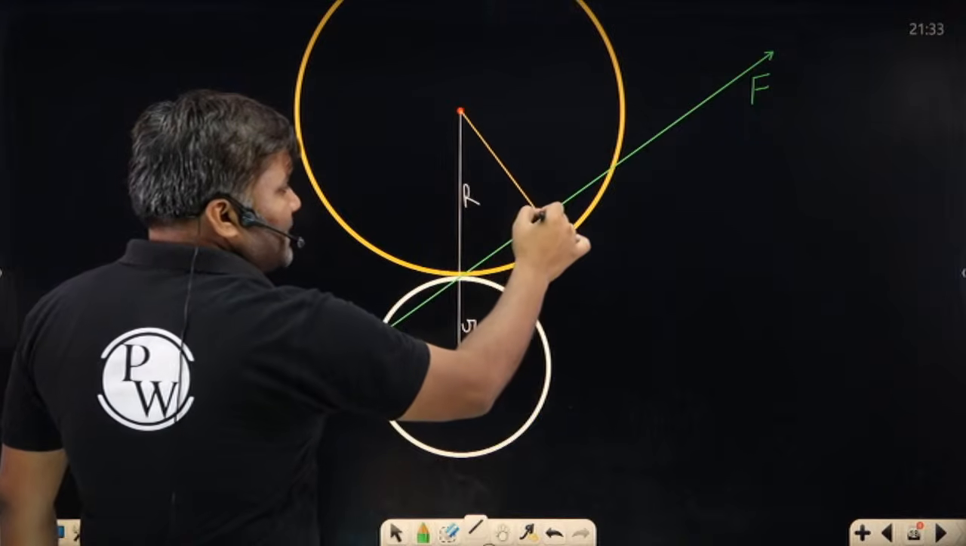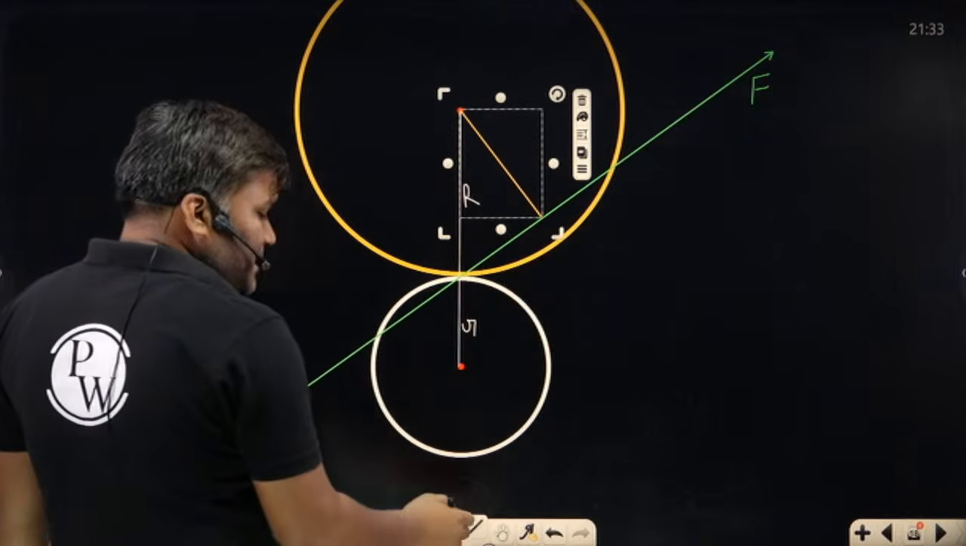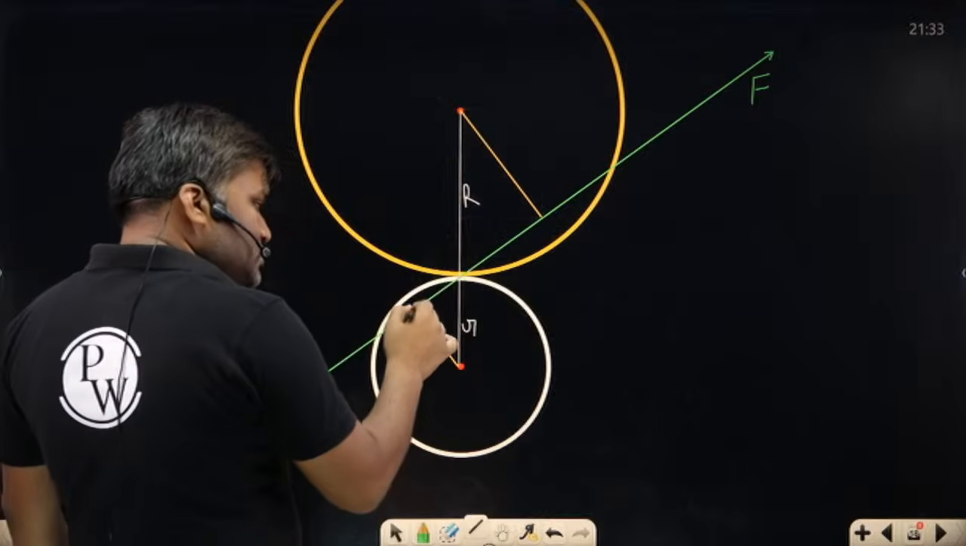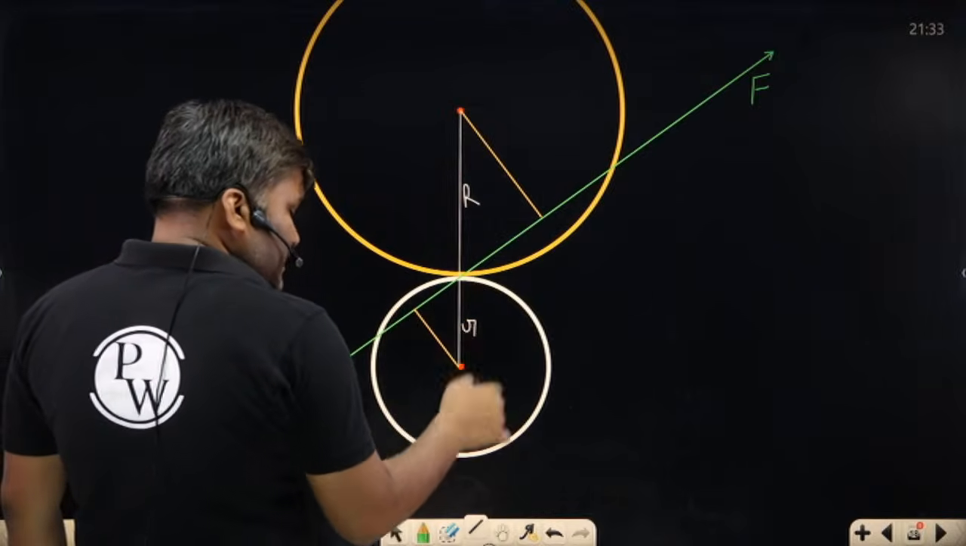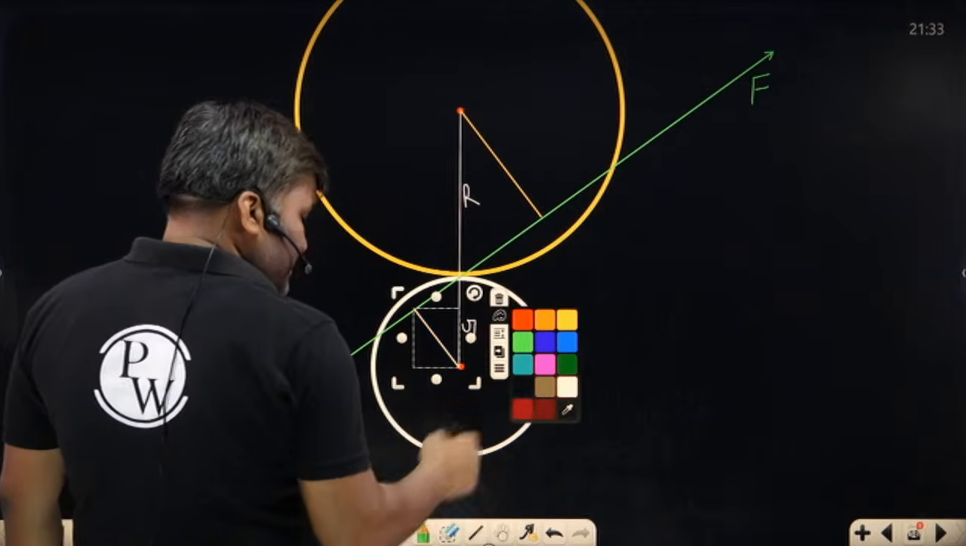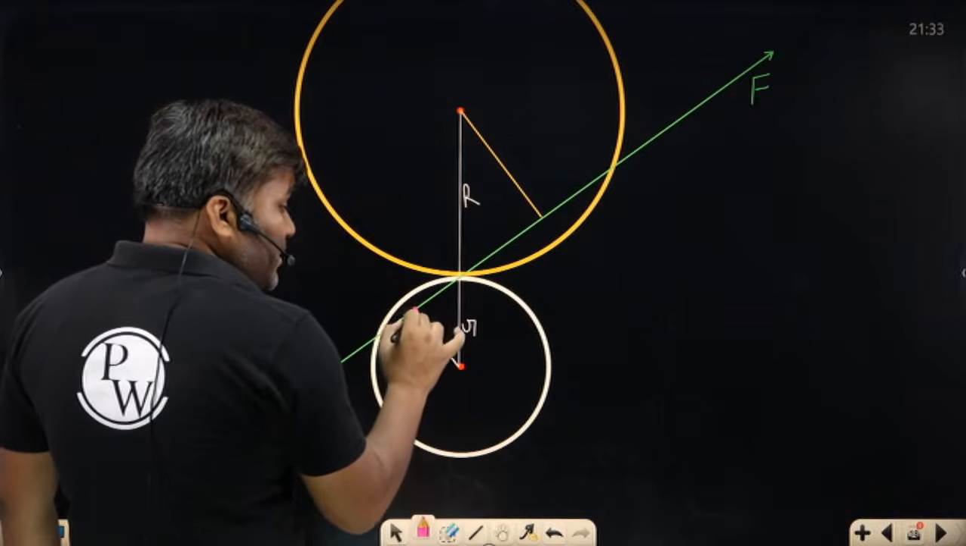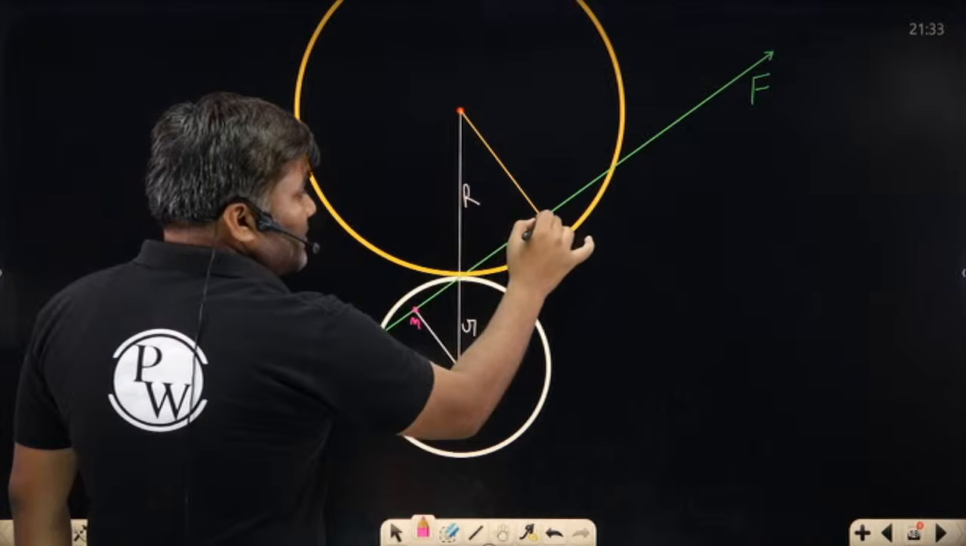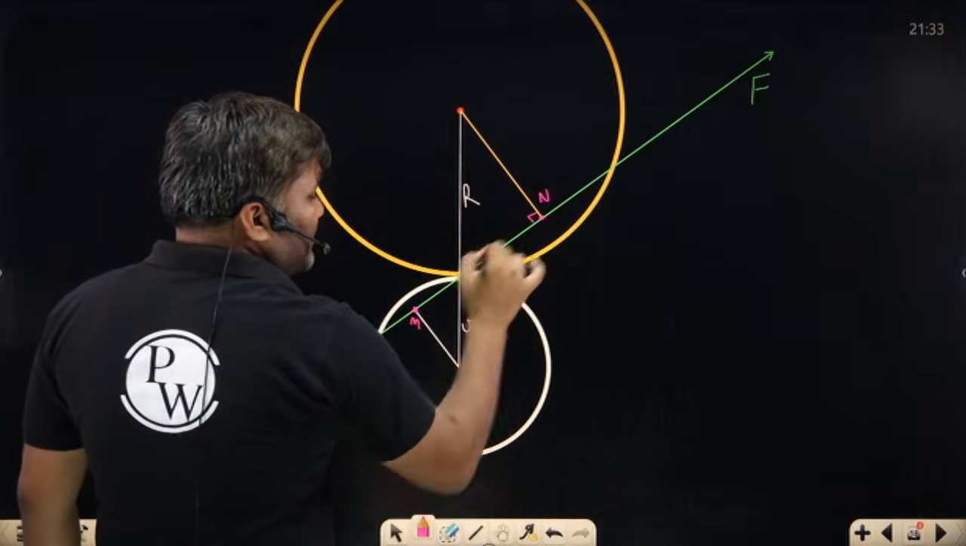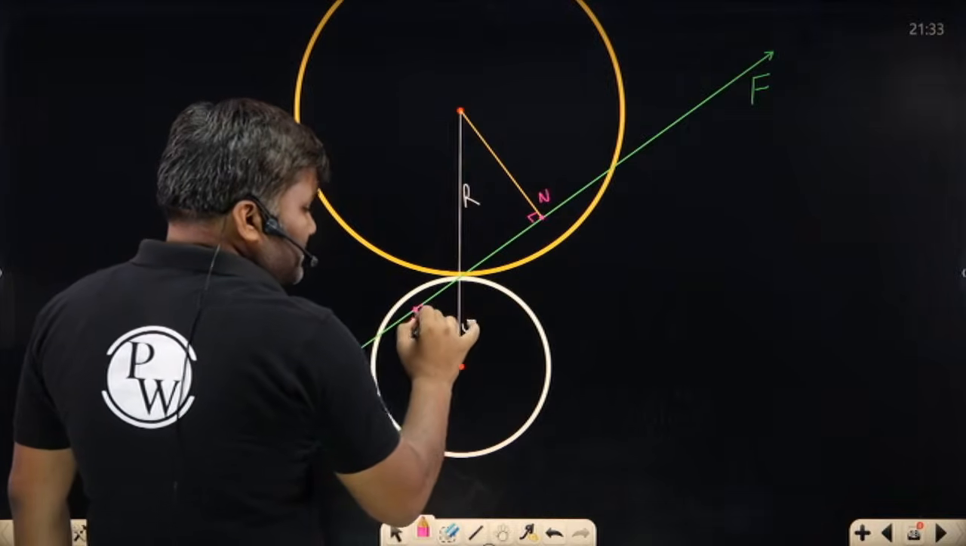Draw a perpendicular here, which is representing the base circle radius of the gear, and draw a perpendicular here representing the base circle of the pinion. These are the points you have called point M, and this you have called point N. They are the perpendiculars representing the radii.